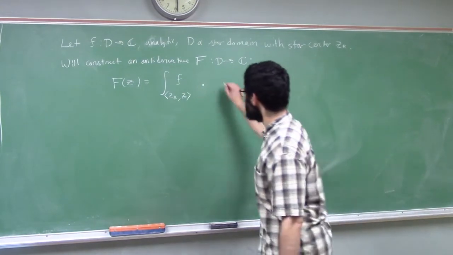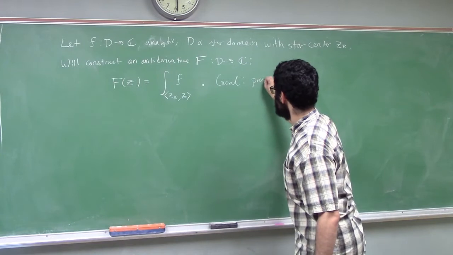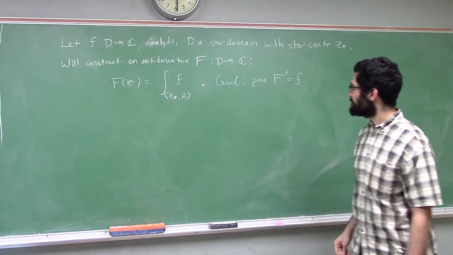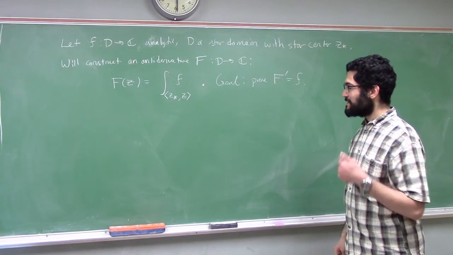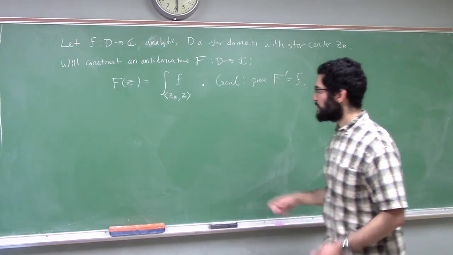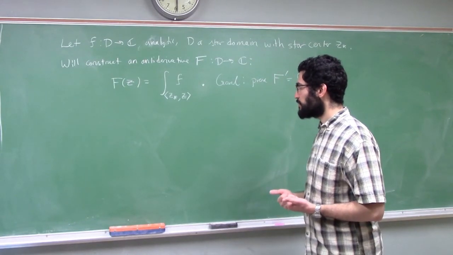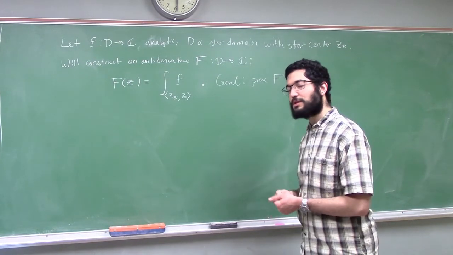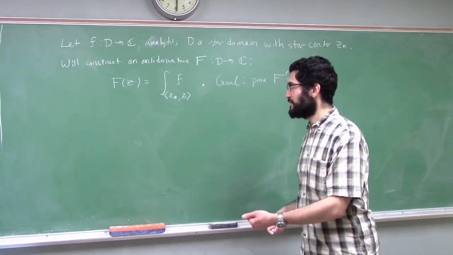Now our goal is to prove big F prime equals little f on the entire domain D. This might look kind of familiar. This might remind you of back when we were showing that if all contour integrals along closed loops vanish, then there's an antiderivative.